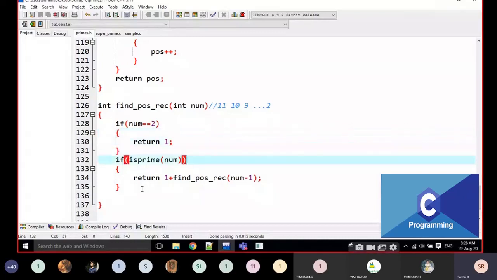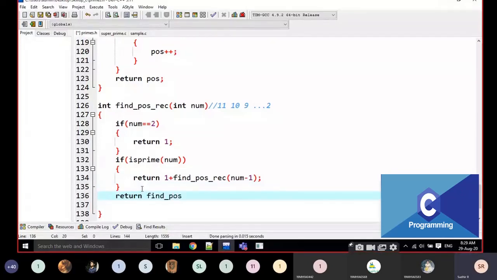No, not at all. Is 10 prime? No. Then what we have to do, if it is not prime, I am going to find 9. Okay, I am going to find prime. That's why I am going to write recursion of num minus 1 here. If it is not prime, I am not adding anything.